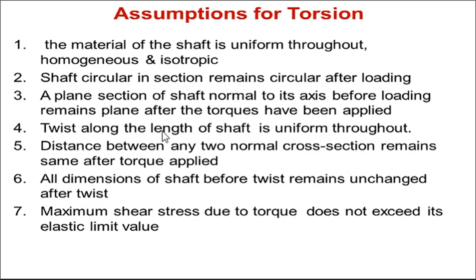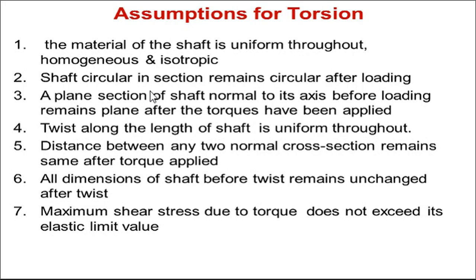Whatever material is used, in which torsion or twisting takes place, the shaft material should be uniform throughout, and homogeneous and isotropic, meaning the properties of the material are the same in all three directions and at every point in the material.